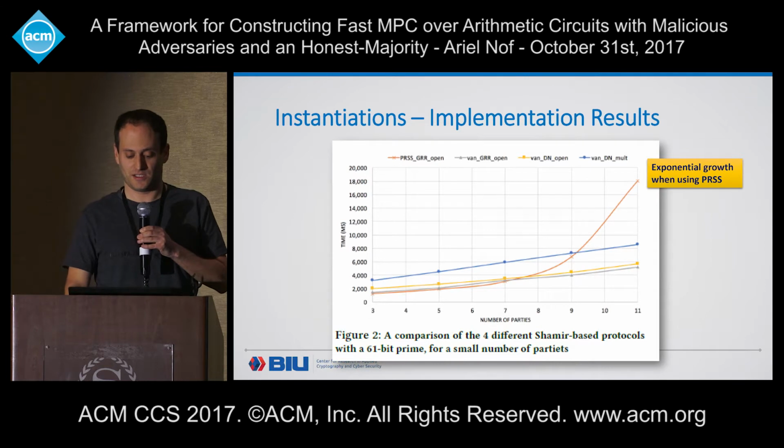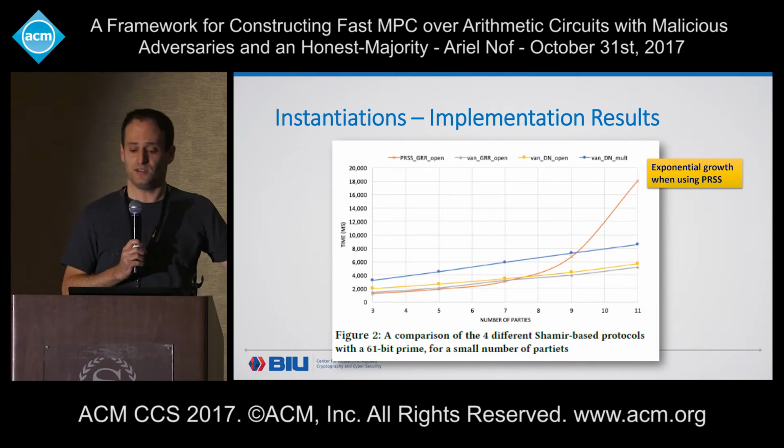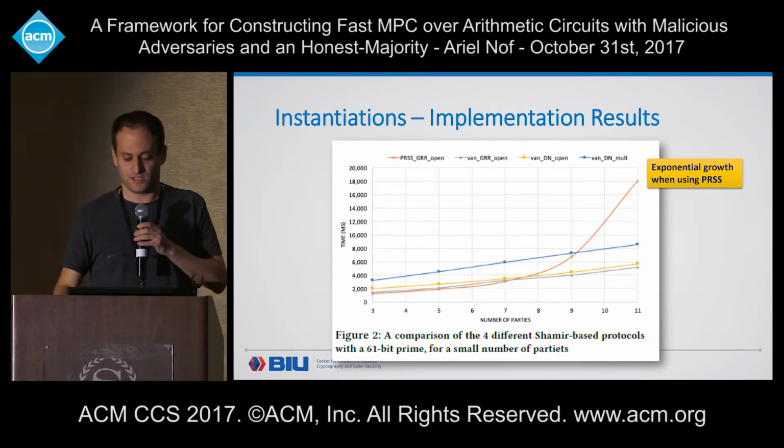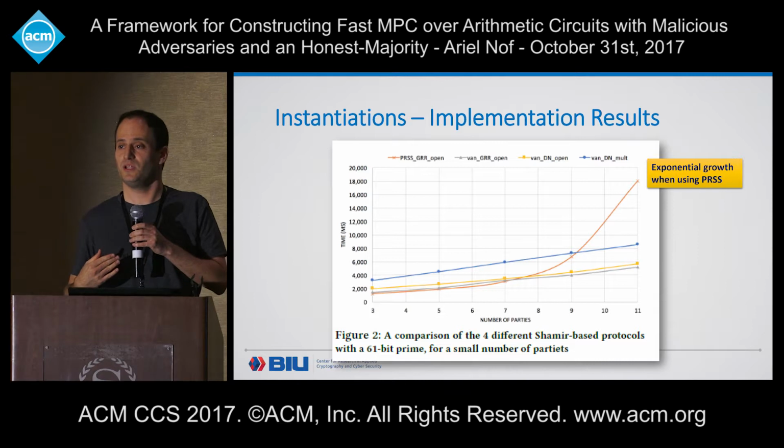Here we look only at a small number of parties, up to 11. You can see on this line the protocol that uses the PRSS protocol.